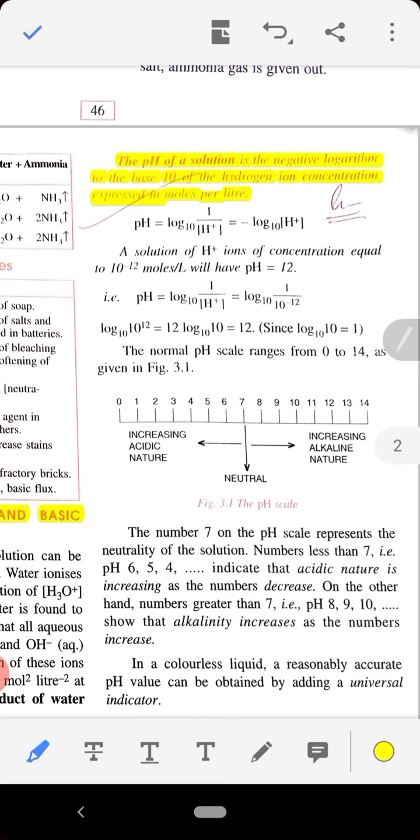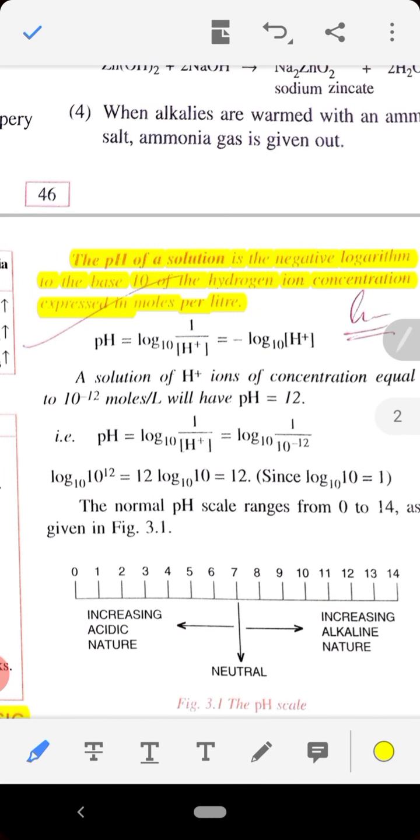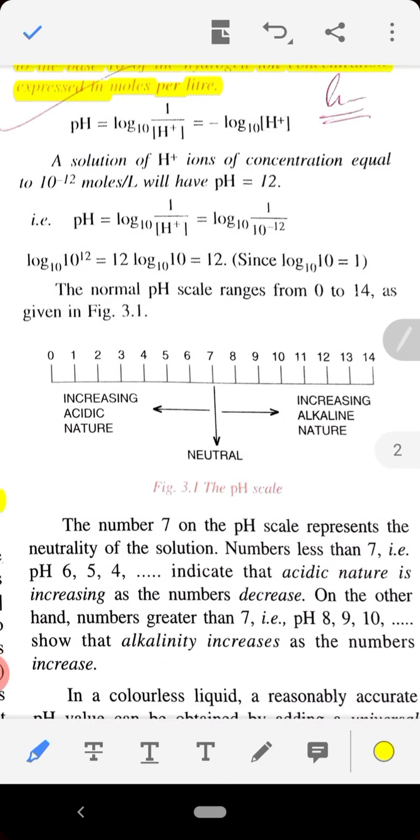Here the definition of pH is given. The pH of a solution is the negative logarithm to the base 10 of the hydrogen ion concentration expressed in moles per liter. I hope it is visible to you all. So mathematically, pH is log base 10 of 1 by H plus, which is minus log base 10 of the H plus concentration. When you put this H plus on the upside, the minus sign will come here. Clear?